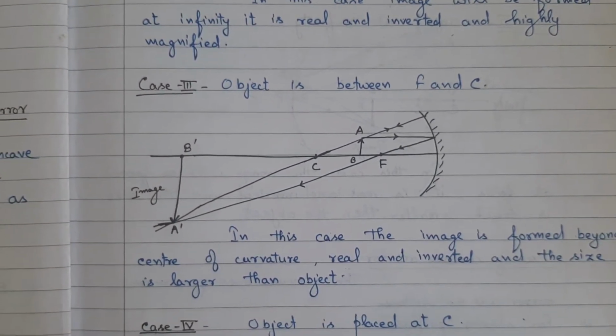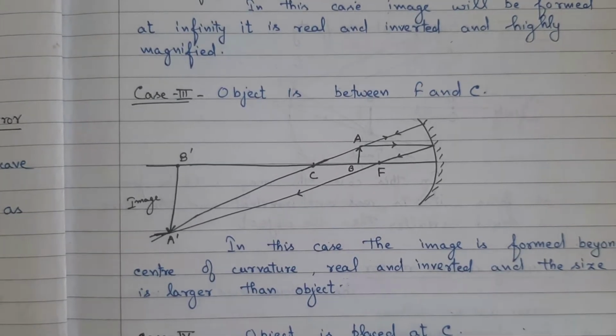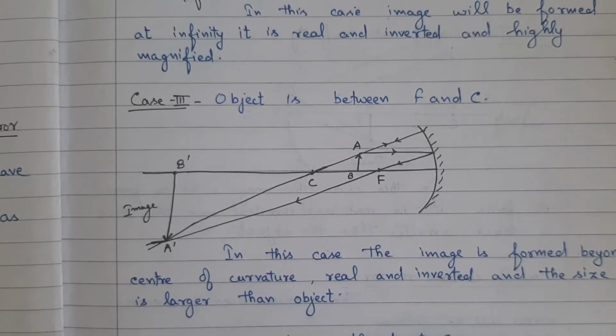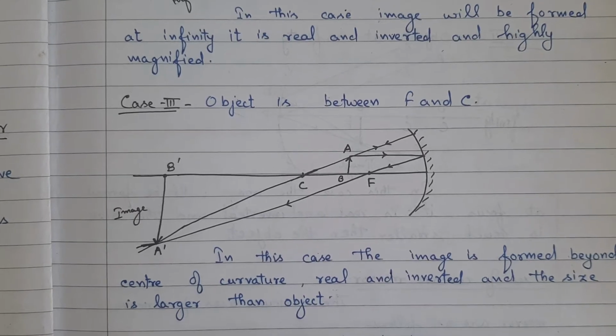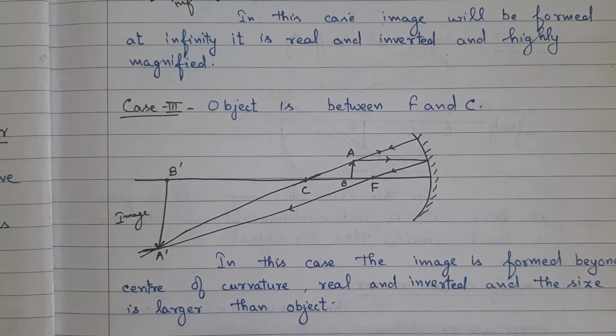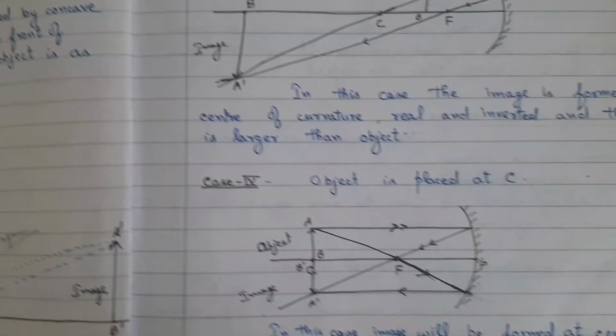Case 3: object is between F and C. In this case, the image is formed beyond the center of curvature, real and inverted, and the size is larger than the object.